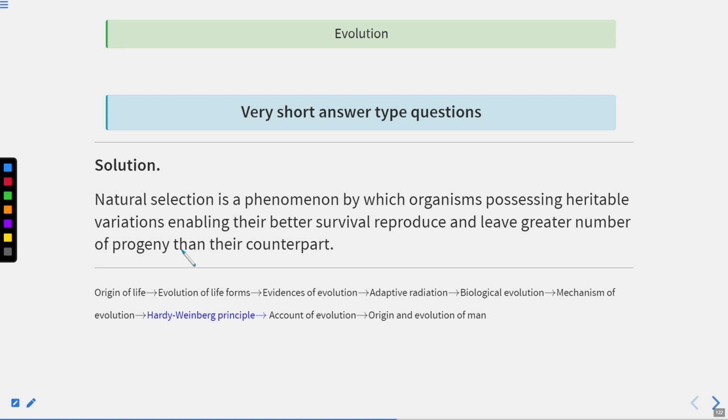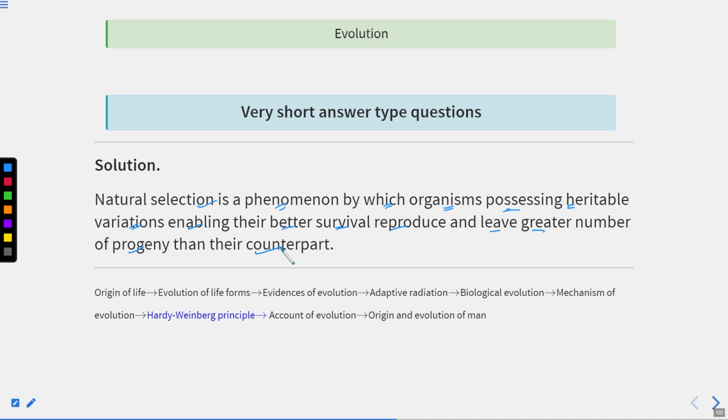Now, natural selection, you already know, is a phenomenon by which organisms possessing heritable variations enabling their better survival reproduce and leave a greater number of progeny than their counterparts.